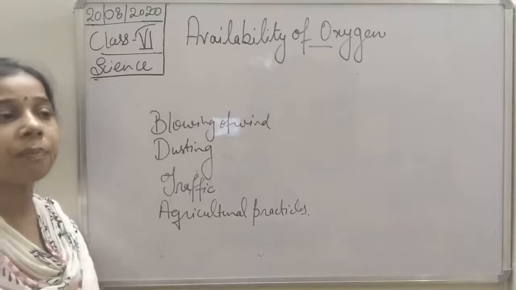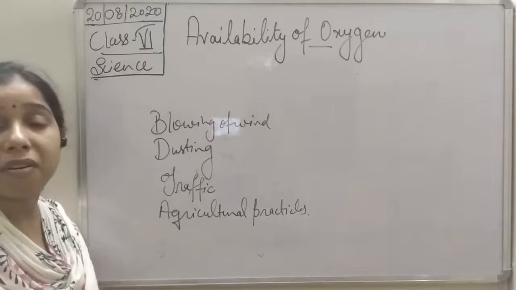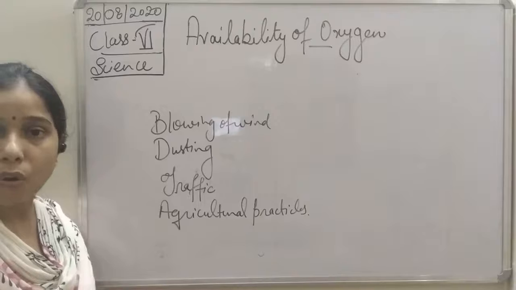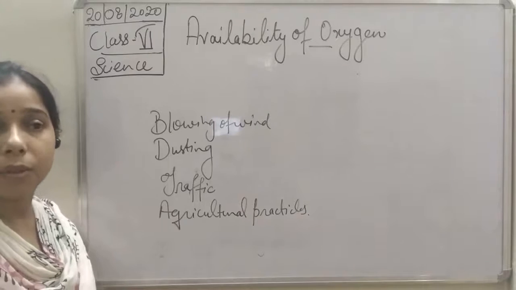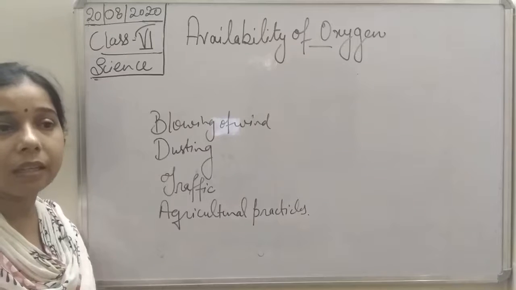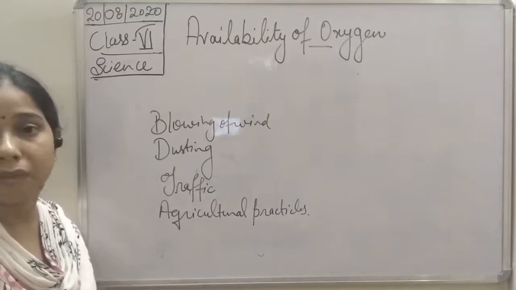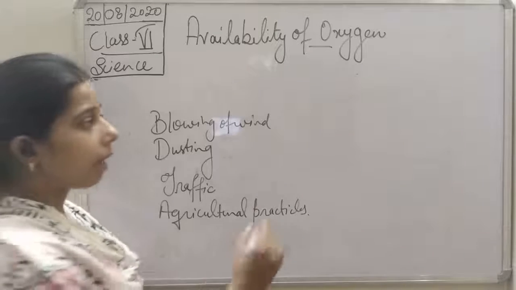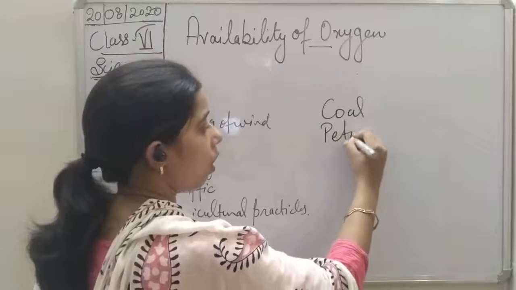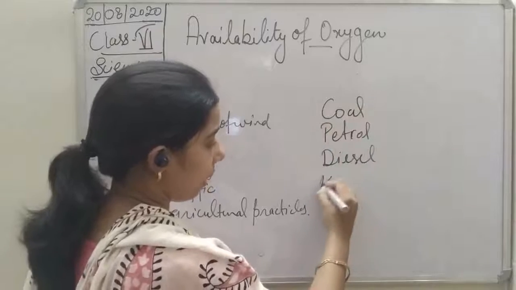Smoke basically consists of fine carbon particles and gases. These carbon particles come from objects which consist of carbon, like coal, petrol, diesel or kerosene.